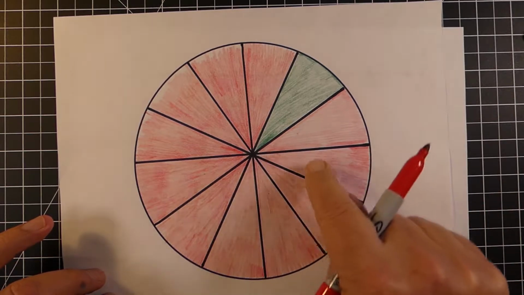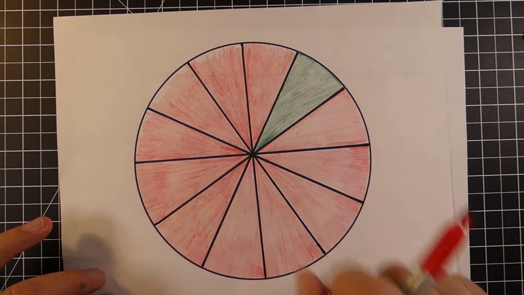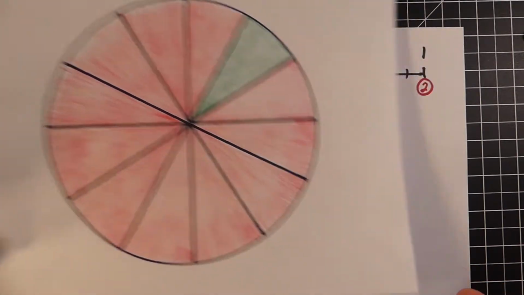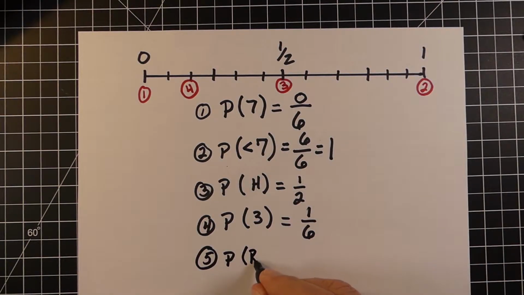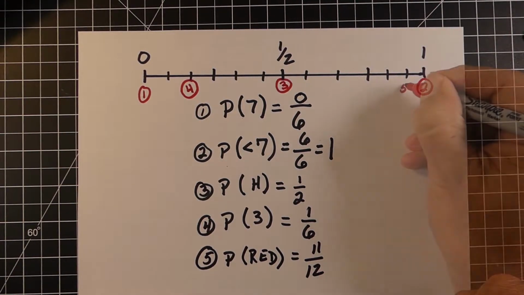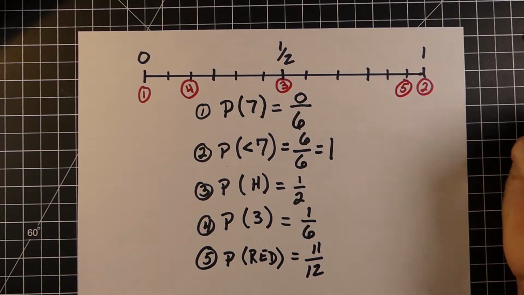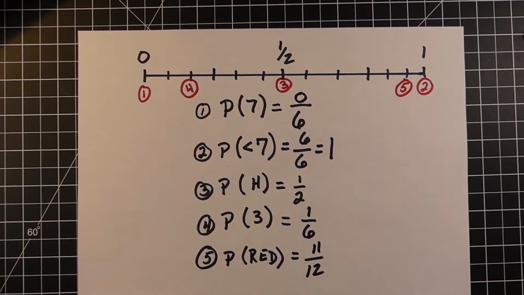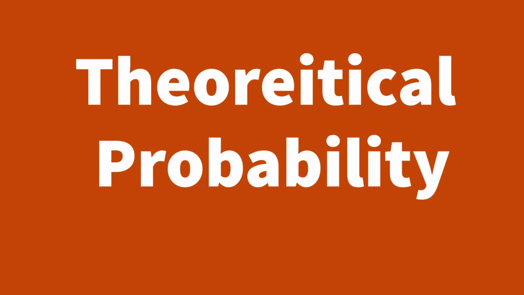Finally, let's say we have a spinner with 12 sections, and of the 12 sections, 11 of them are red, 1 is green. So if I want to know the probability of getting red, well, 11 of the 12 sections are red. You can see it's really close to the 1. It's not guaranteed to happen, but it's a really good chance it will.